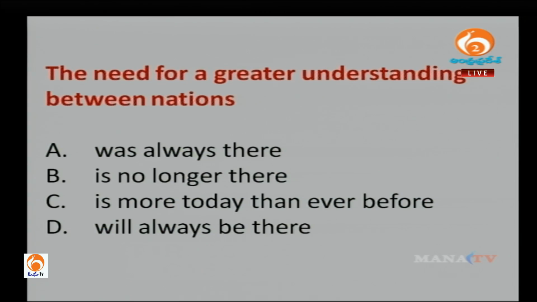Okay, the need for a greater understanding between nations was always there, or is no longer there, or is more today than ever before, or will always be there, right? So I think this statement is not in the passage. This is your understanding of the passage.